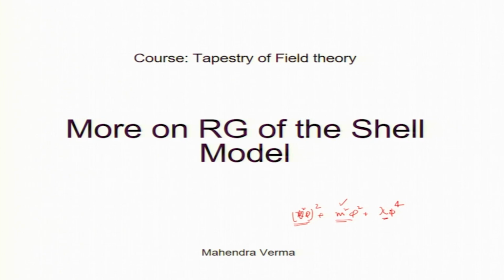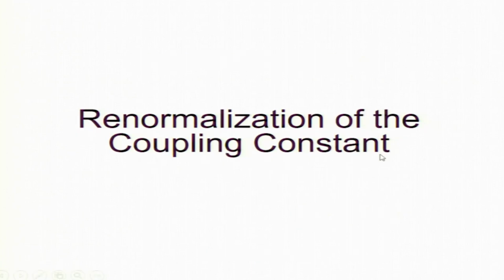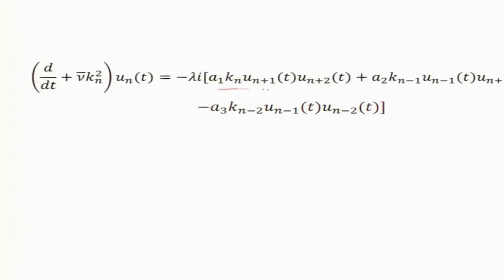It turns out, lambda for the shell model, let me just first show you what this lambda is. So, this is renormalizing the coupling constant for the shell model. This is the nonlinear term, everybody agrees with that. There is a factor in front, lambda, like lambda phi 4; similarly we have lambda times the nonlinear term. Now, it is possible that lambda will also change under RG when I rescale. There is no guarantee that lambda should not change, but it turns out there is a symmetry argument. In fact, there is a Galilean symmetry for the Navier-Stokes equation, and based on the symmetry arguments you can claim that lambda should not change under RG.